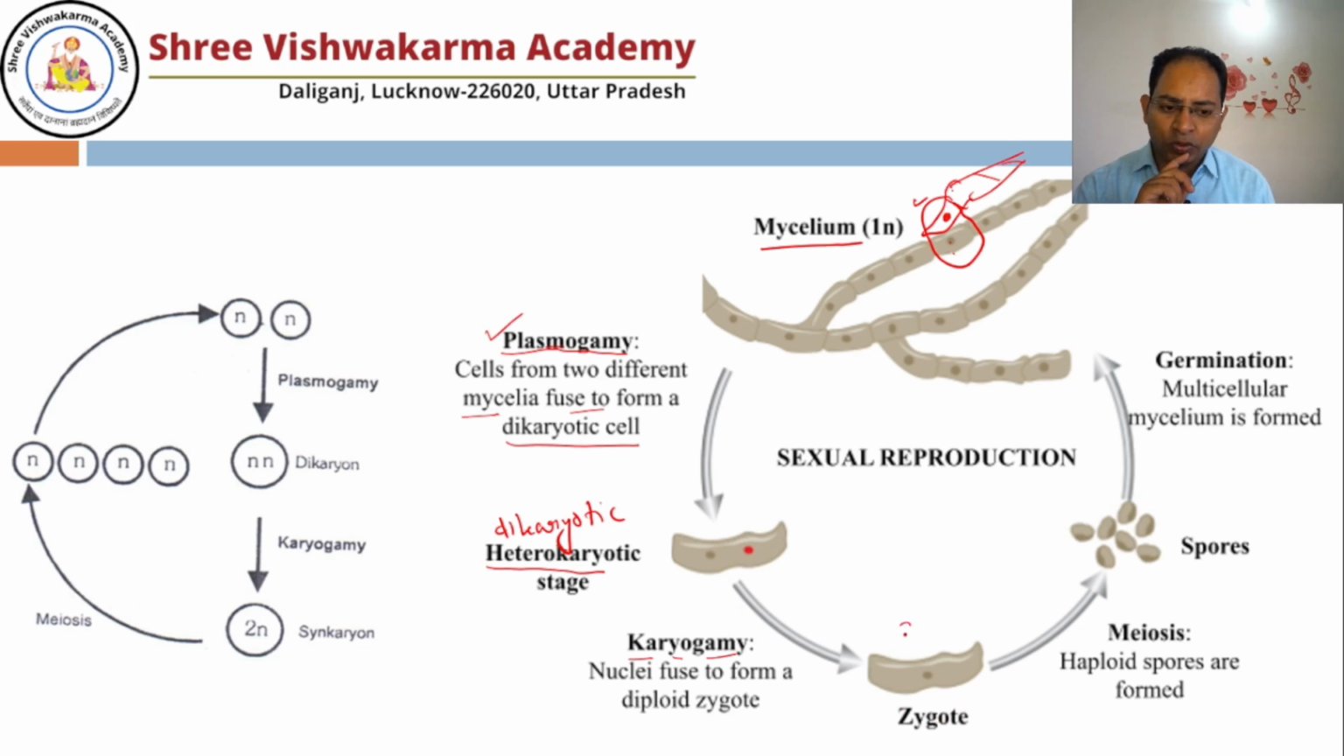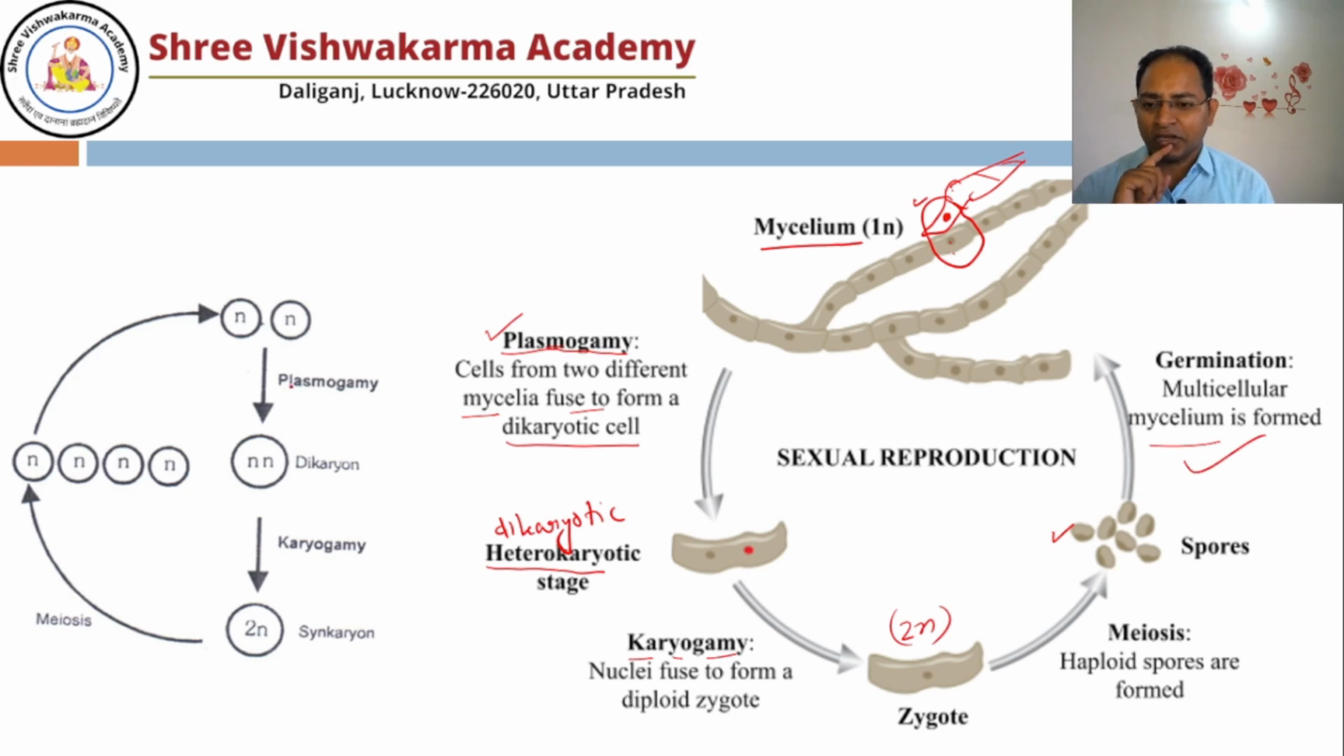Now the zygote is 2n, diploid, and as you know all the fungi are haploid. So what happens? To make it haploid, meiosis takes place and spores form with the help of meiosis. So now this diploid zygote becomes haploid, and the spores are spread in the air, soil, anywhere, and whenever suitable conditions come, they germinate. All right.